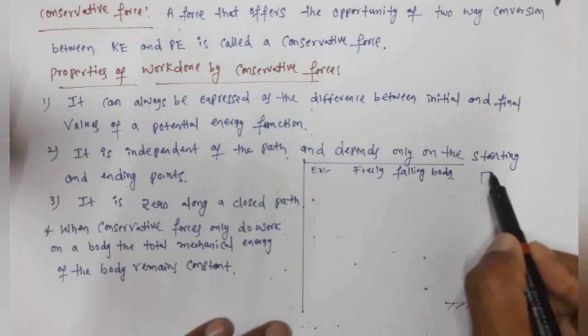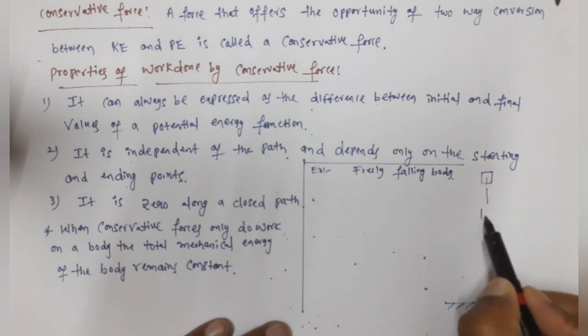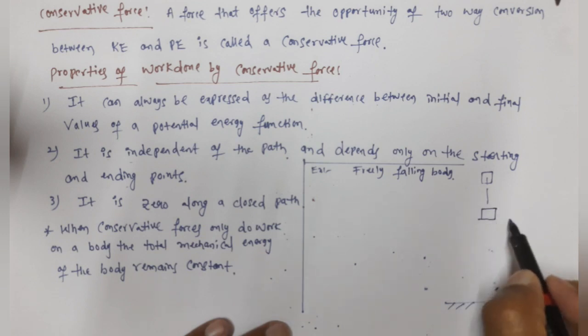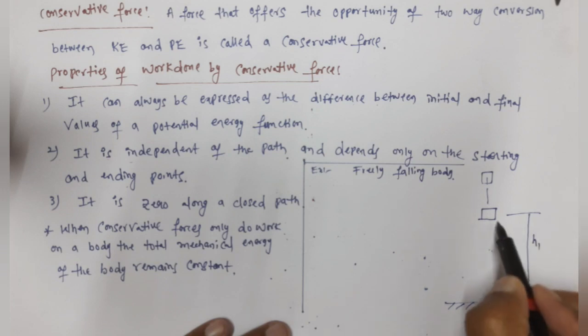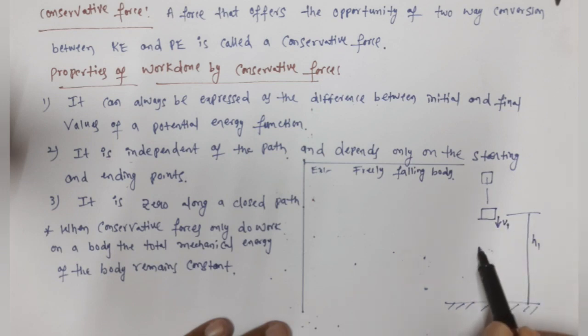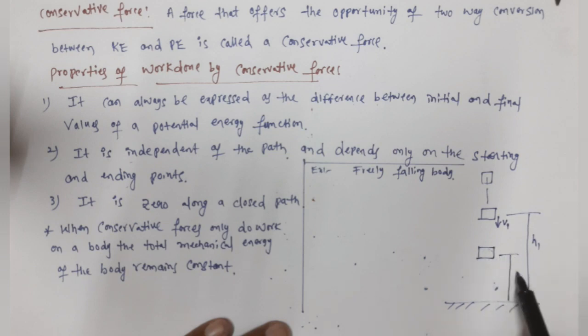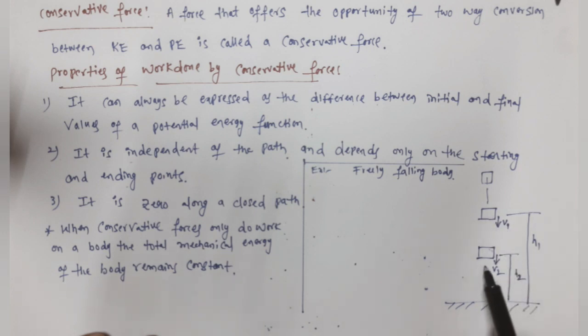Yes. So a body is falling down like this, and take this as the initial point. At this point the body is at a height h1 above the ground, and it has speed v1, and after some time it is coming to a height h2, and the body is moving with speed v2. So this is the initial point we are taking, and this is the final point we are taking.